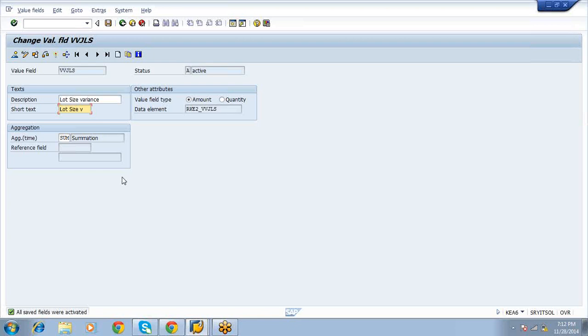That means we are selling the quantity to the customer. Gross weight, net weight, these are only 2 or 3 quantity related. Remaining all amount related only. So apart from gross and net, all would come under the amount variance.